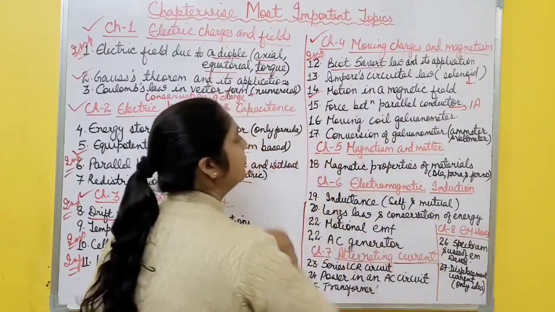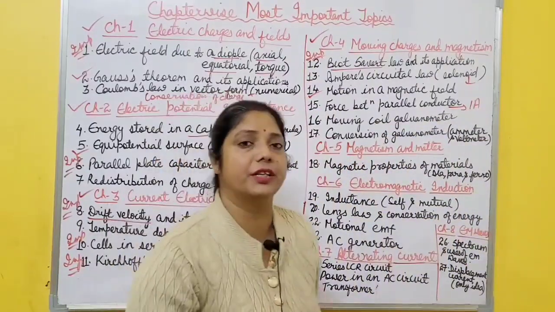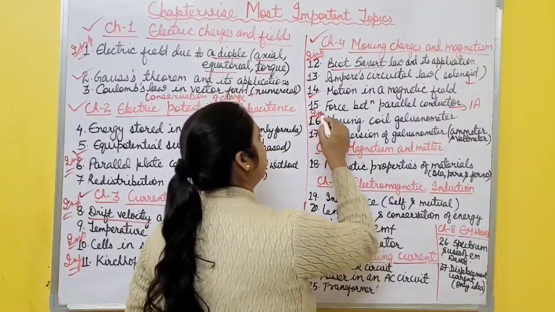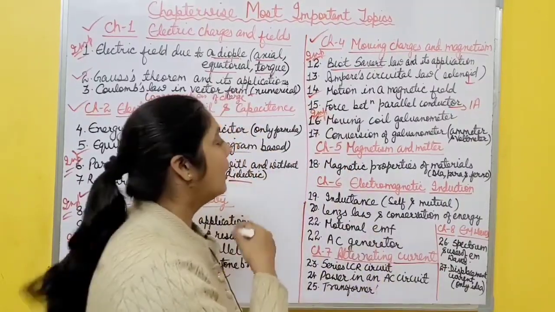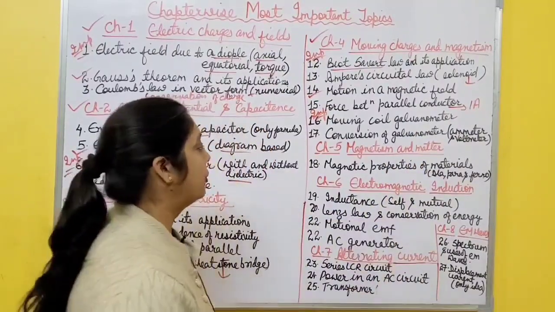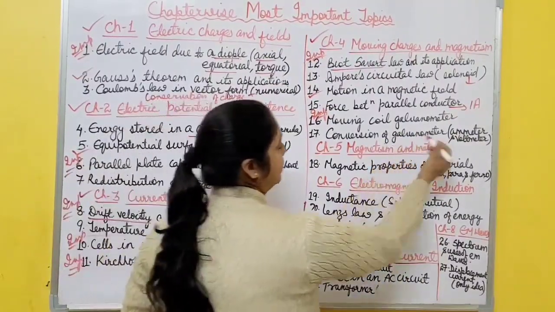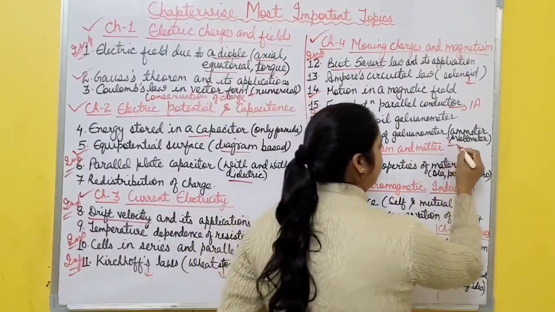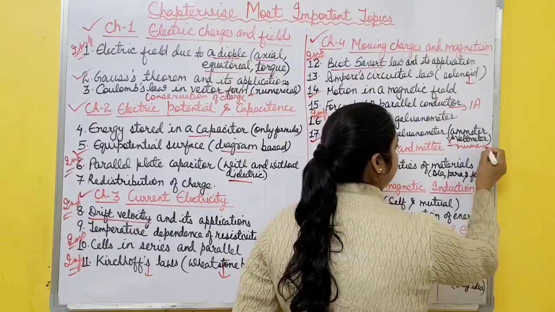Then the moving coil galvanometer: its construction, working, theory, diagram, everything is important. This one is very, very important. Moving coil galvanometer and how it is converted into an ammeter and voltmeter. So conversion of this galvanometer is also important. Sometimes numericals come from this topic. Numericals are very, very important, right?